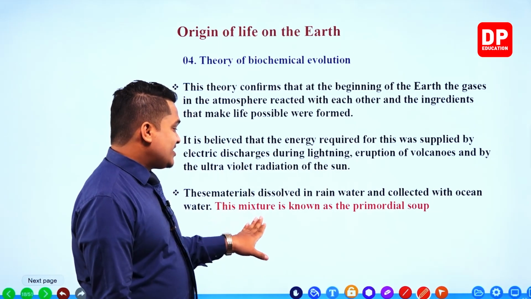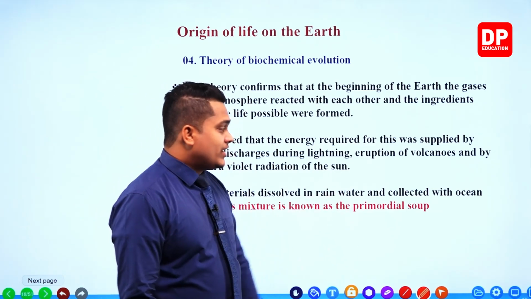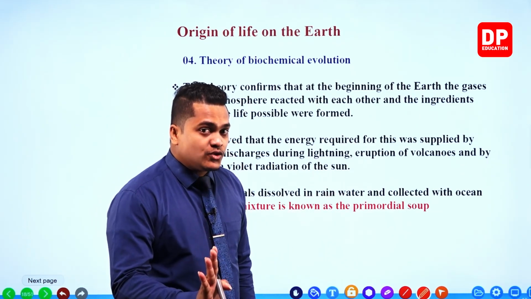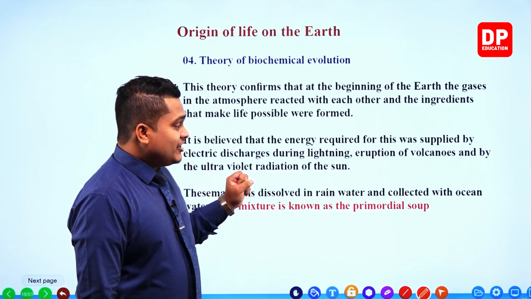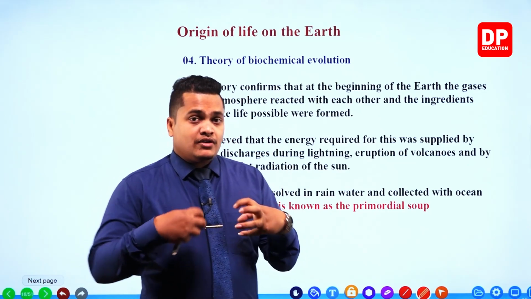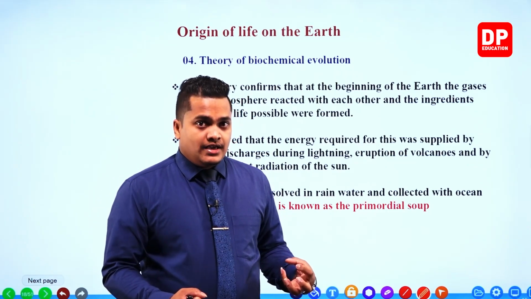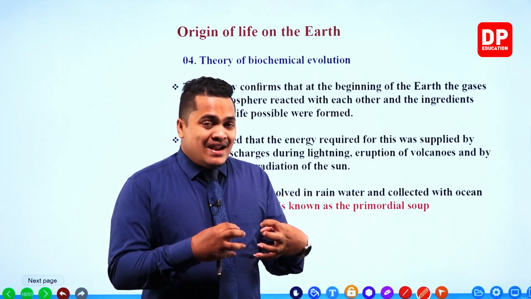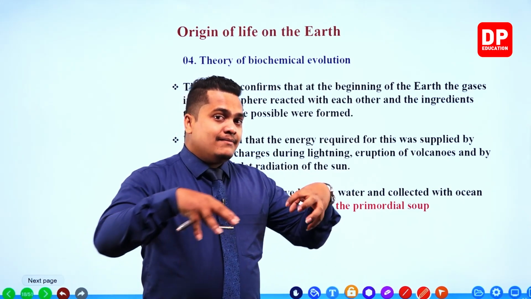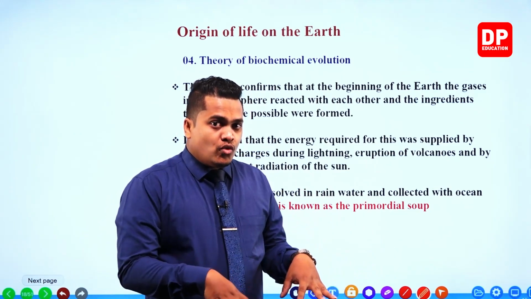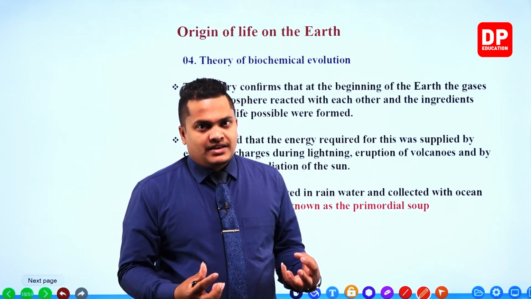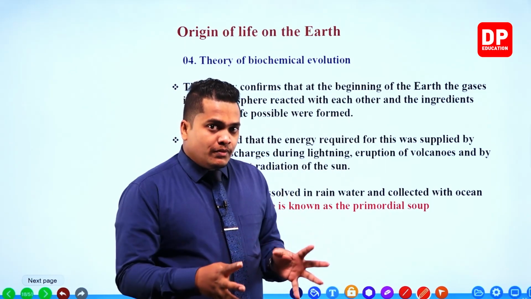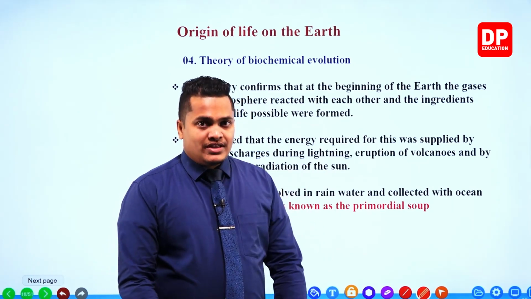So this mixture is known as the primordial soup. Primordial soup means it's the mixture of materials which are essential for the development of life. So these materials come and mix with ocean water to create a mixture, or a soup in our terms.